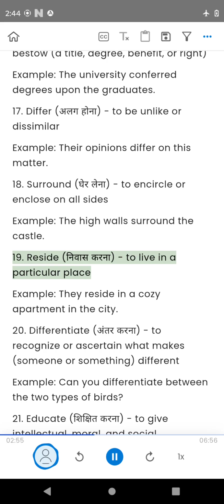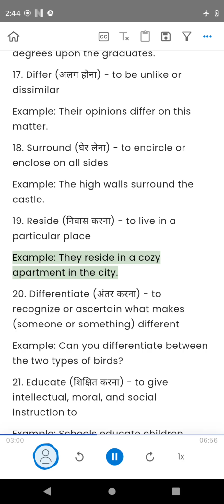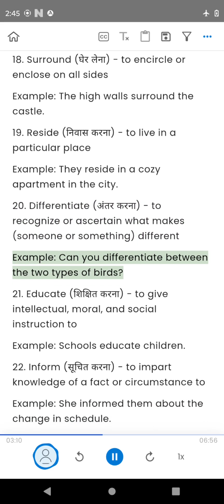19. Reside, to live in a particular place. Example, they reside in a cozy apartment in the city. 20. Differentiate, to recognize or ascertain what makes different. Example, can you differentiate between the two types of birds?